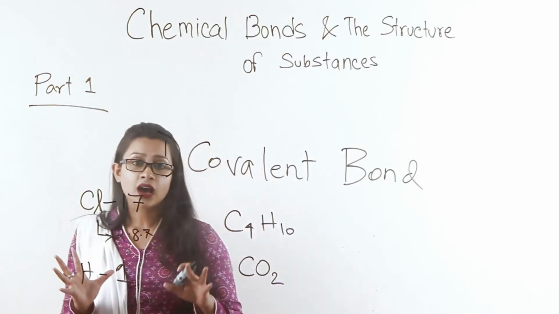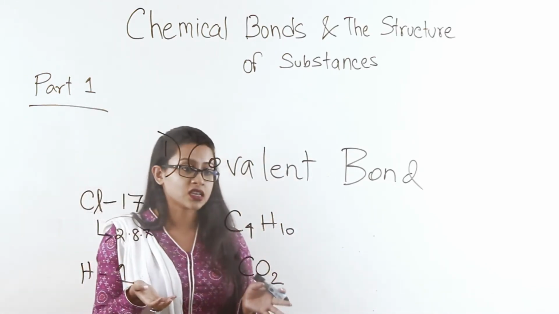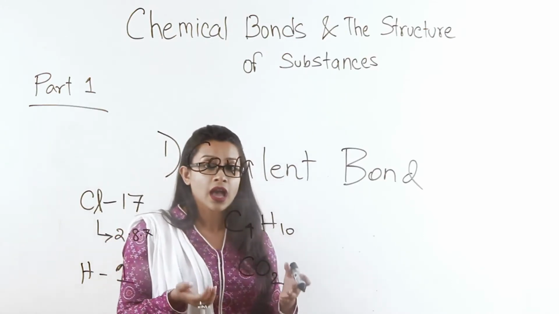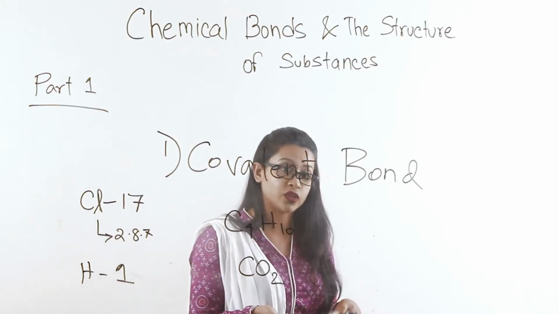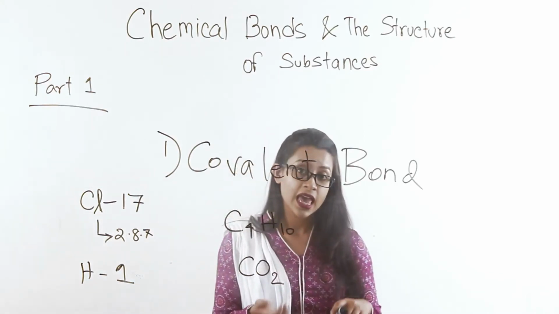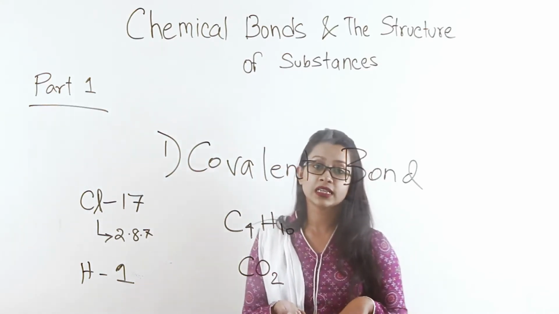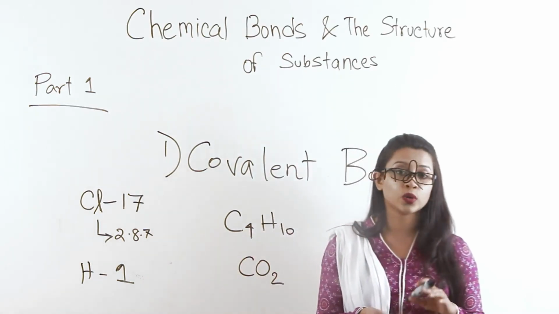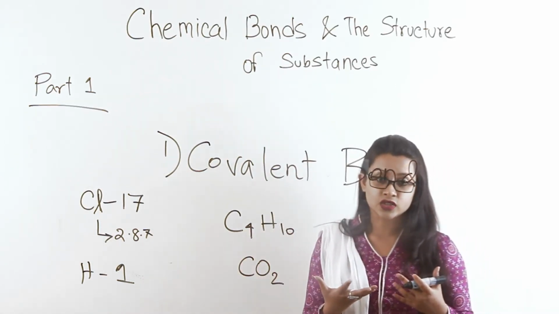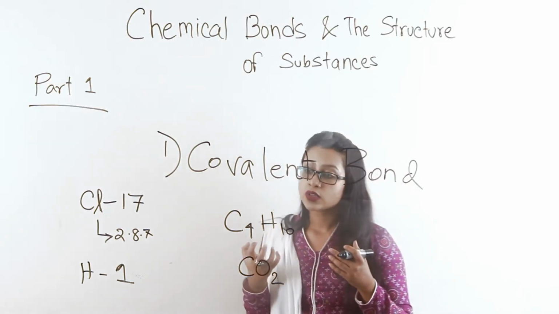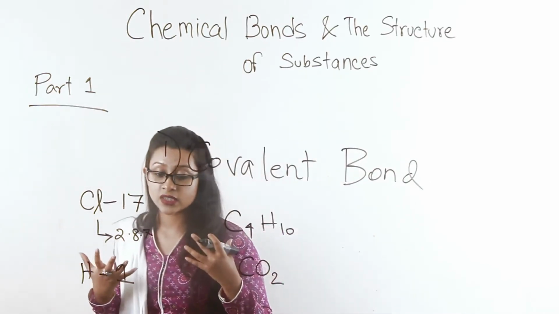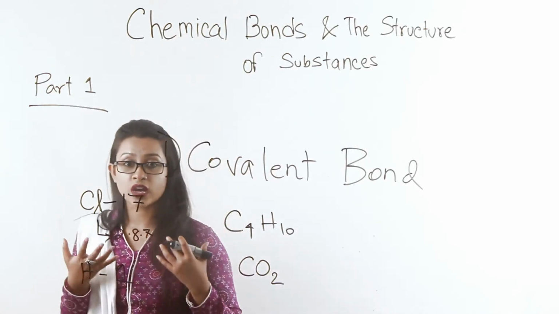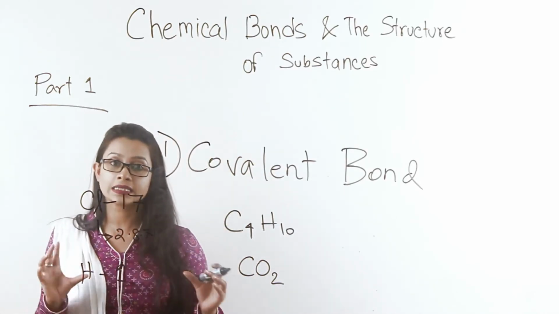So what I just discussed is how a covalent bond forms, mainly by sharing of their outermost shell electrons. These outermost shell electrons are also known as valence electrons, and they give rise to what is known as the valency.